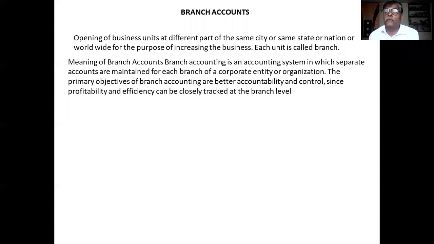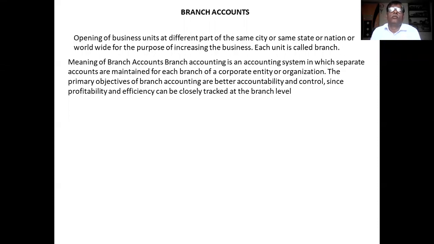If you want to know the profitability and efficiency of the branch, whether the branch is working efficiently or inefficiently, that is judged on the basis of transactions made by the branch. Efficiency is judged on the basis of transactions made by the branch, and profitability is ascertained on the basis of total transactions of the year. The profitability may be more or less.